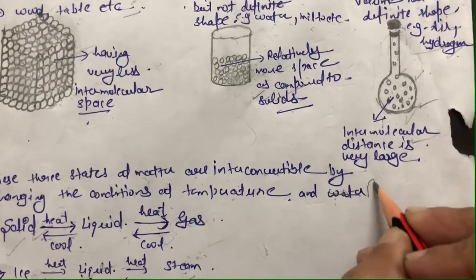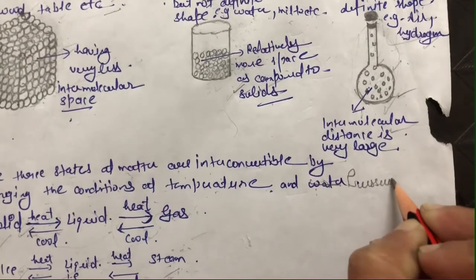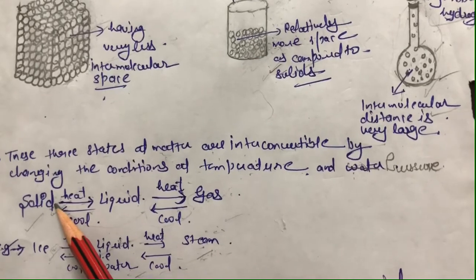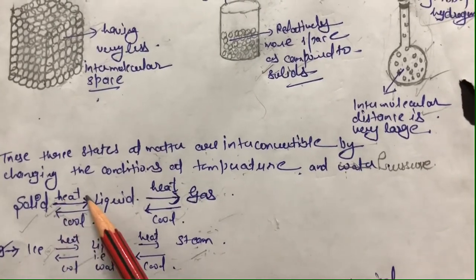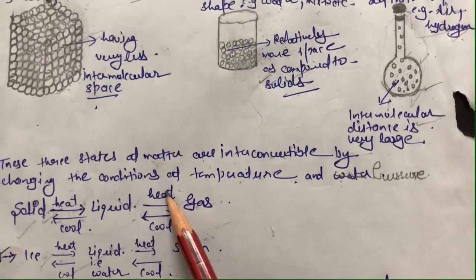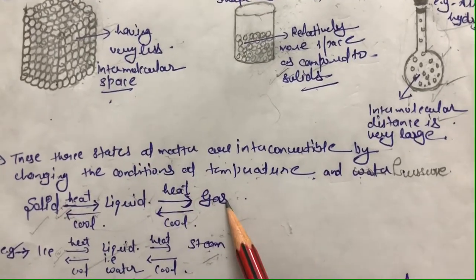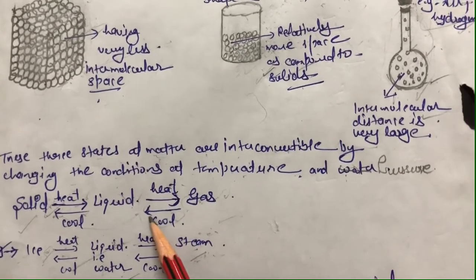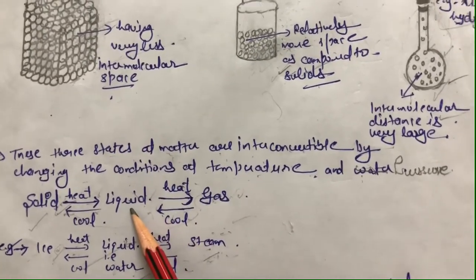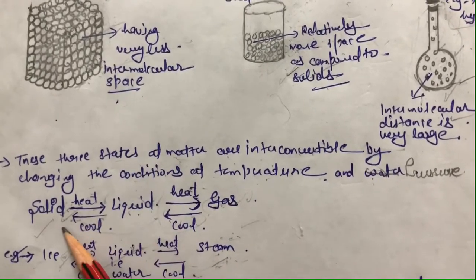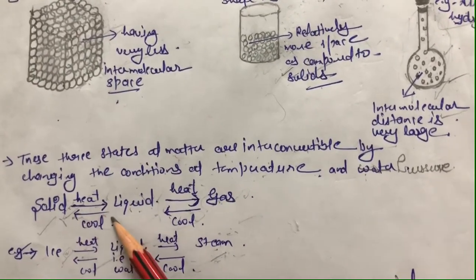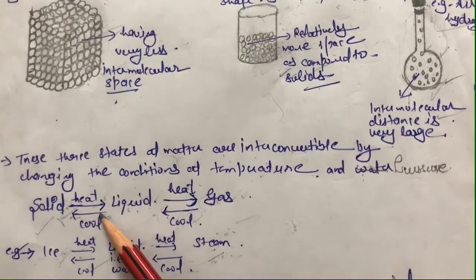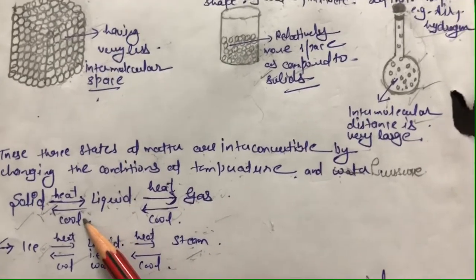Clear? Here you have to mention that on heating the solid, means on increasing the temperature, it is going to change to liquid, and again increasing the temperature by providing heat, it is going to change to gas. And on increasing the pressure or by decreasing the temperature, means on cooling, it will turn back to liquid, and from liquid it will turn back to a solid by cooling it, by decreasing the temperature or by increasing the pressure. Clear? Generally it will be done by decreasing the temperature.